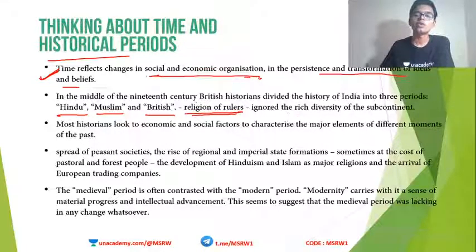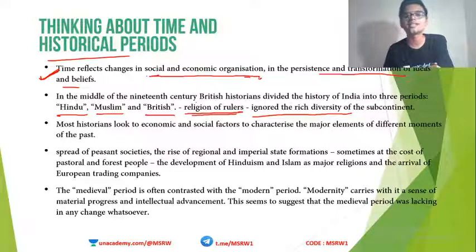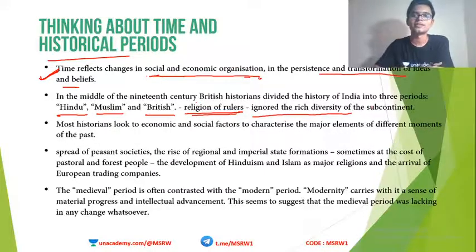Ignoring all the rich diversity of the Indian subcontinent, they classified Indian history as Hindu history, Muslim history, and British history. Hindu history is ancient India, Muslim history is medieval India, and British history is modern India. So what is the danger here? When we talk about medieval India, it's like talking about Muslims. If we say medieval India is stagnant, technologically stagnant, basically they are saying that the Muslim rulers made India stagnant. See how the British historians are playing their cards. They are trying to divide us, and this is how they are implementing it.